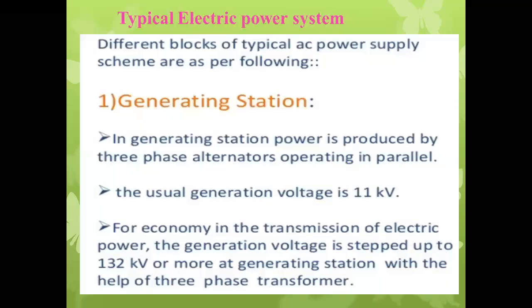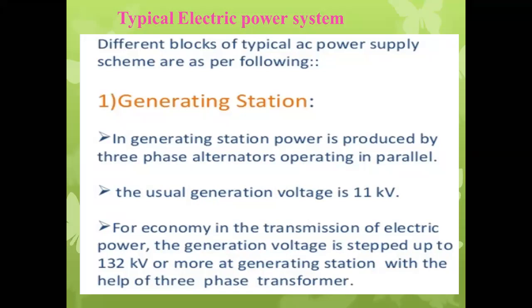So a typical electric power system consists of the generating station, as I discussed with you earlier. In India, the generating station generally generates electrical power at 11 kilovolt. For economy in the transmission of electric power, the generation voltage is stepped up to 132 kilovolt or more at the generating station with the help of a three-phase transformer.